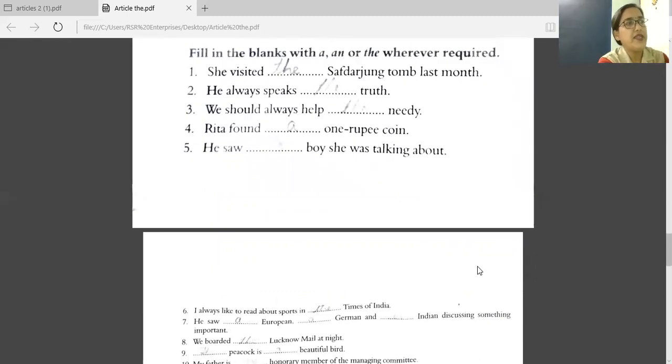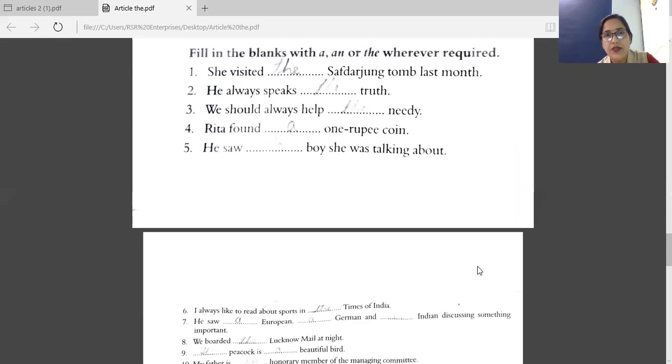With that, we have this exercise given here. Fill in the blanks with a, an, or the, wherever required. Your first sentence. She visited the Safdarjung tomb last month.